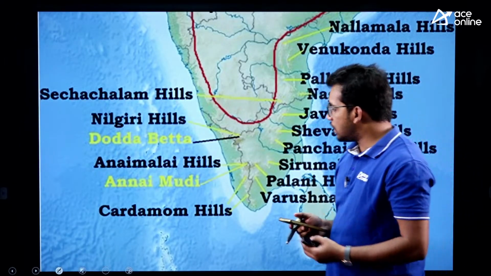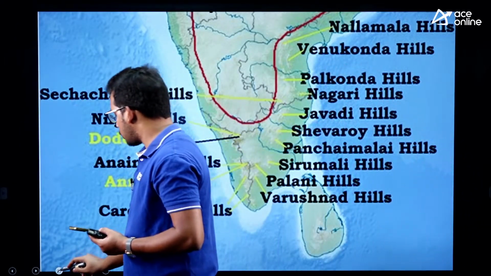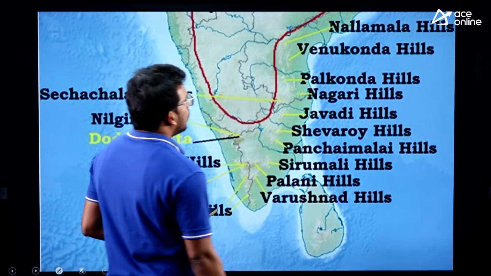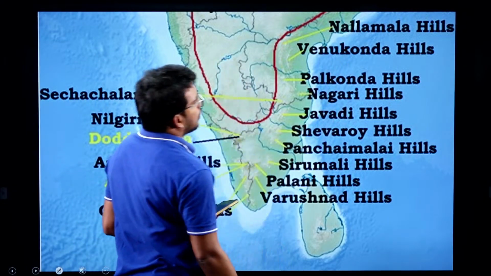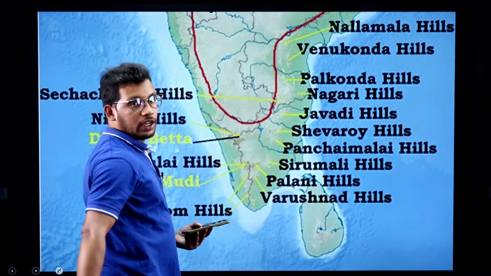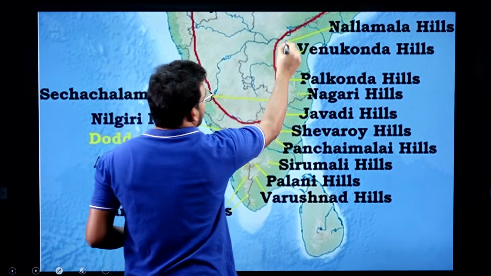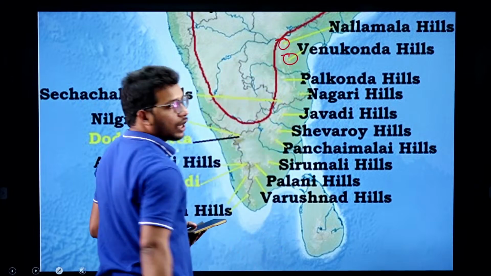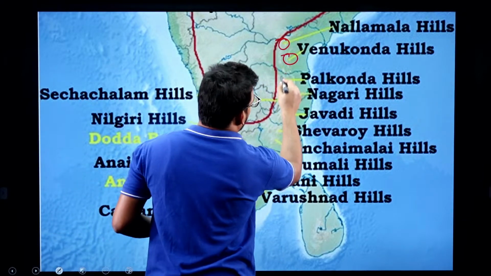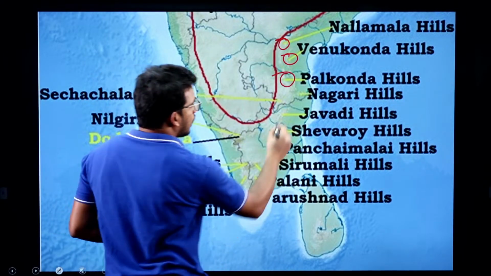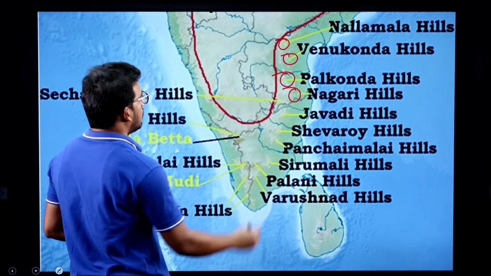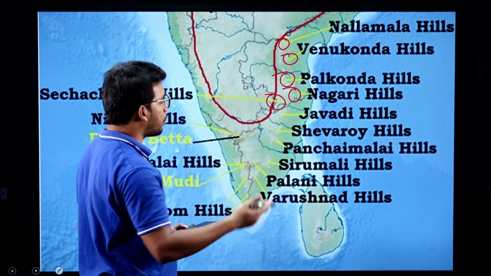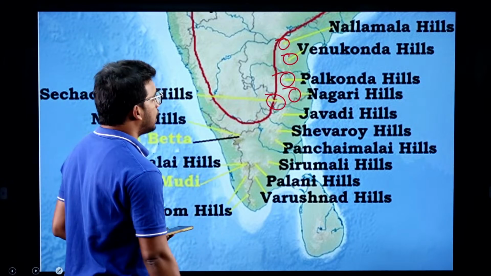Anyone? So let us see the important hills of South India, then we will see the answer, right. Starting from the north to south, these are all important hill regions of South India. Here we have Nallamala hills, below that Venukonda hills, below that Palakonda hills and then Nagari hills, then comes Seshachalam hills where Tirupati is located, a very popular pilgrimage place.